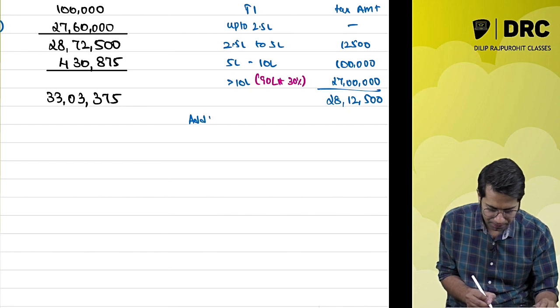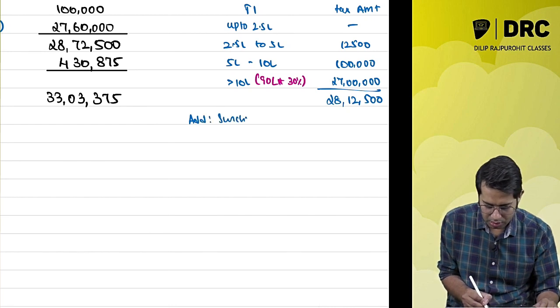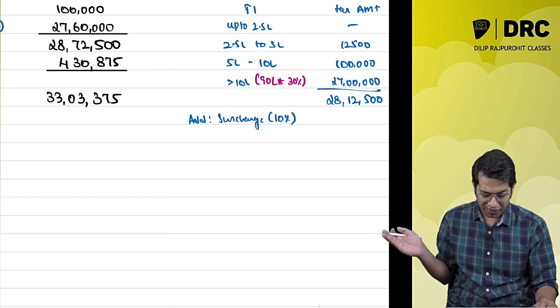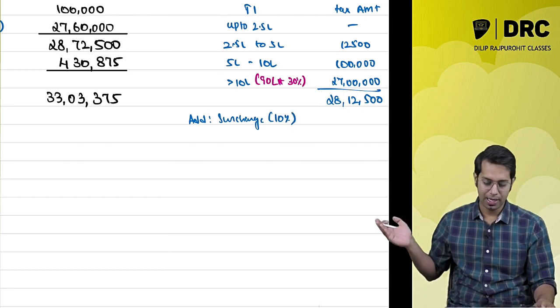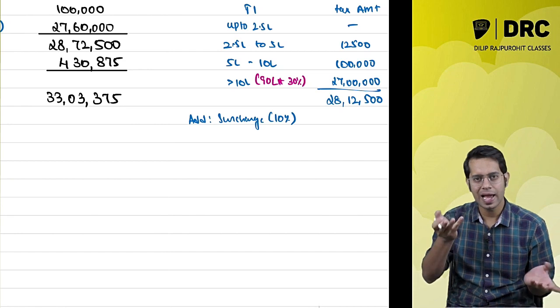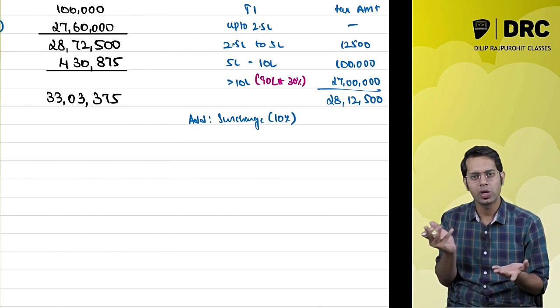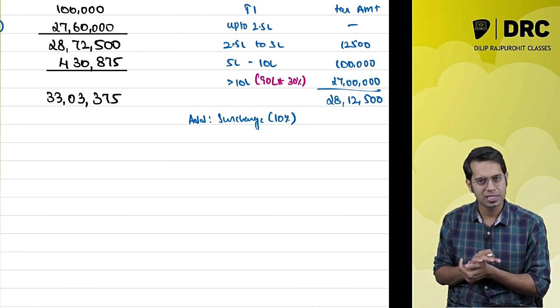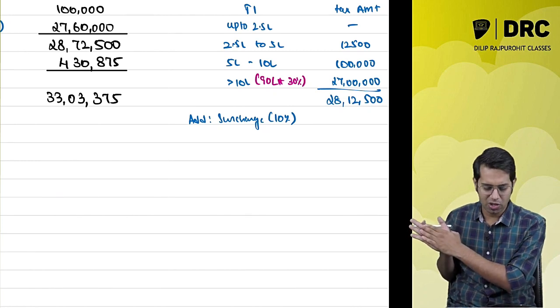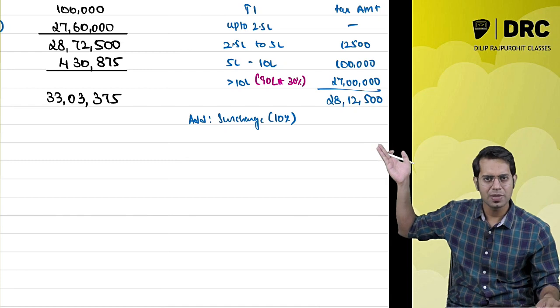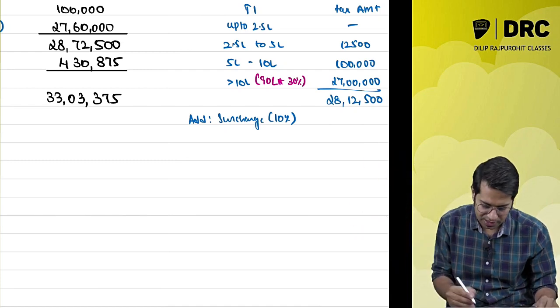I will have to add surcharge. How much surcharge do I have to add? 10%. Sir, why are you adding surcharge? If my income was 1 crore rupees, I had to pay surcharge. No, 10% surcharge I have to pay. From 50 lakhs to 1 crore, it is 10%. So if my income is 1 crore, I have to pay a surcharge of 10%.